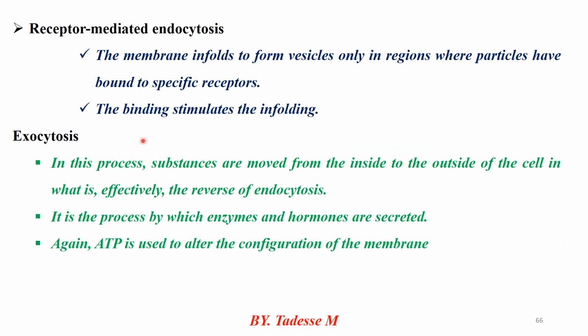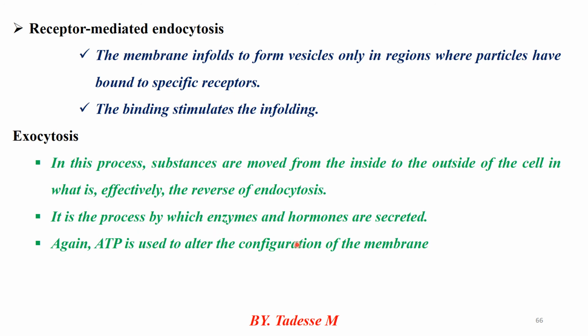Also, the one is a definition. The other one is exocytosis. Exocytosis is one of the major parts of active processes for the movement of substances. It moves substances from the inside to the outside of the cell, the reverse of endocytosis, because exo means outer part.